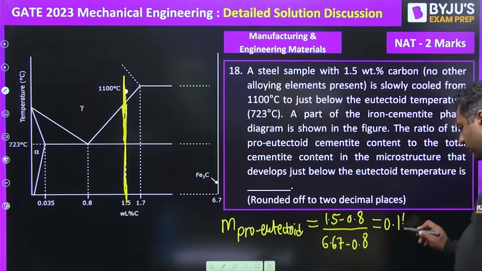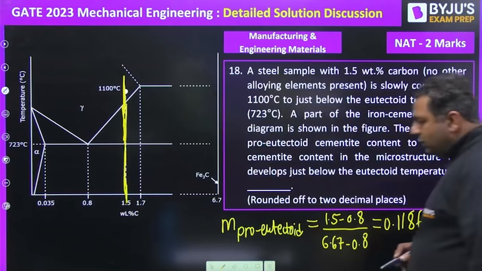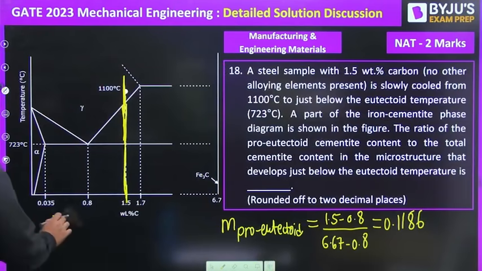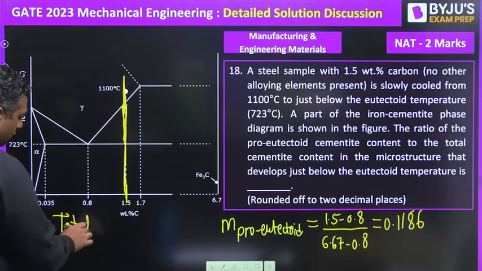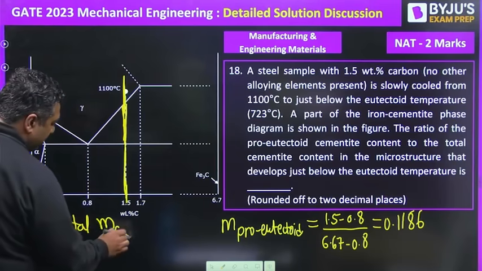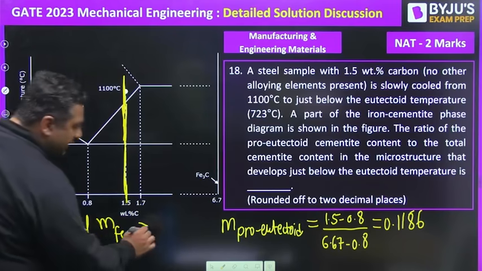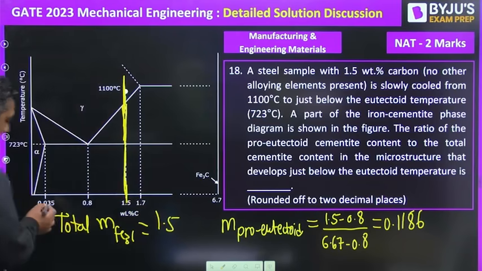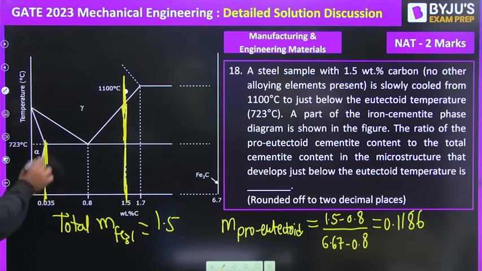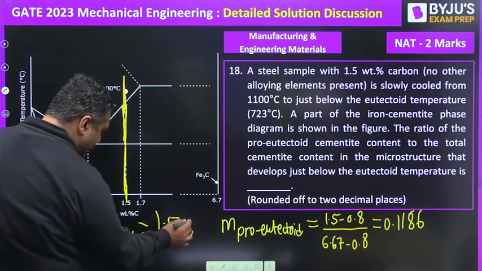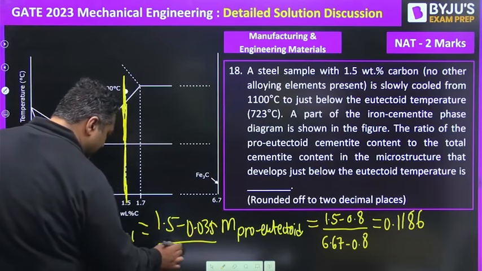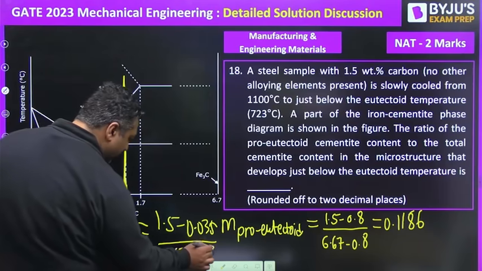I have already solved it for you. And then you need to find out the total cementite, so mass of Fe3C. This time you will have 1.5 minus 0.035, which is the maximum solubility for alpha, divided by 6.67 minus 0.035.